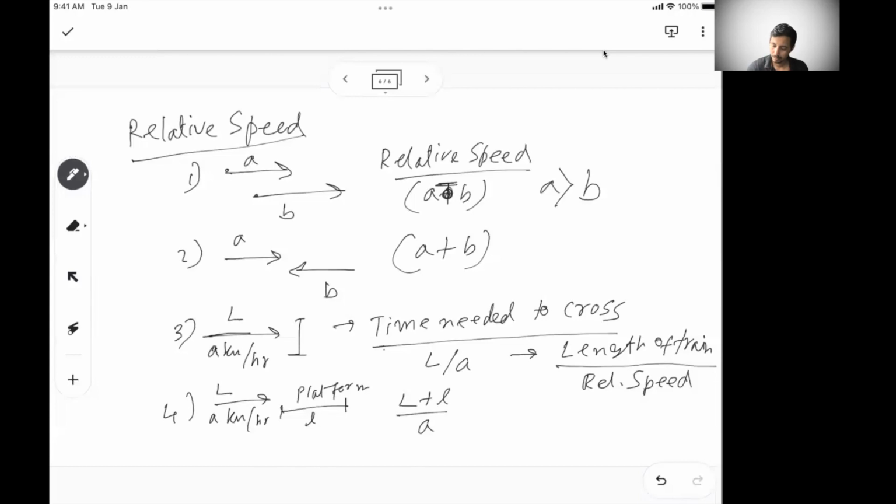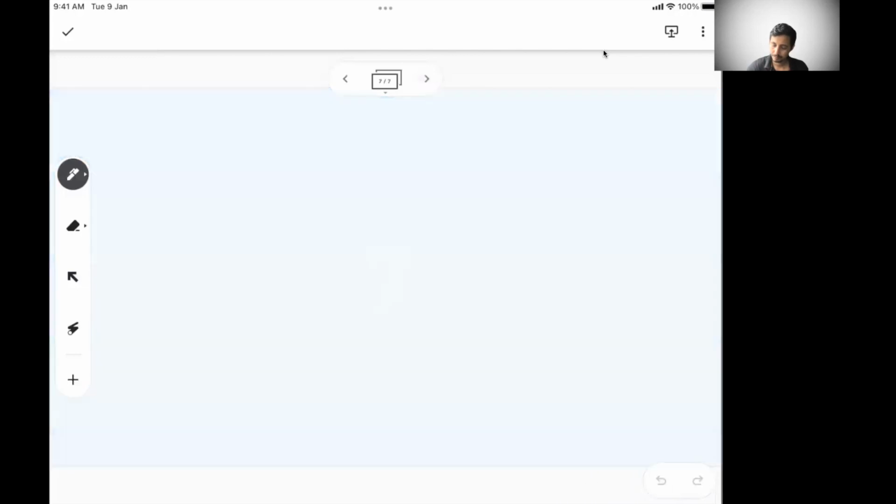Similarly, if we see a train crossing another train, let's say this length is L1, and this length is L2. Speed is A for the first train and B for the second. Obviously, the first train must have the higher speed, then only can it cover the second train coming from behind.